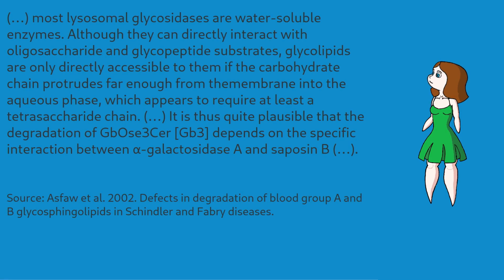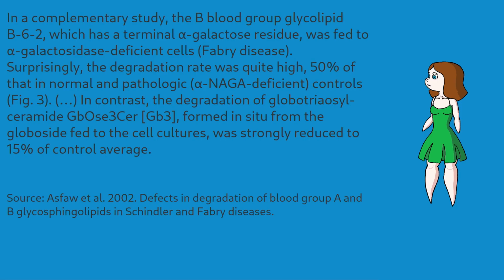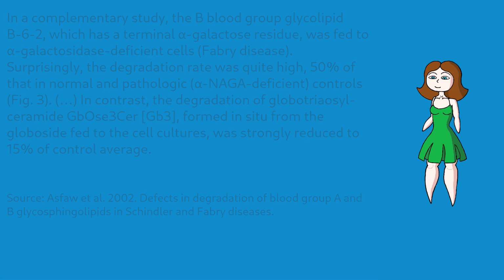This second enzyme has some difficulty degrading short sugar chains, including GB3, but nonetheless, Fabry cells with zero alpha-galactosidase A activity have a residual capacity for degrading GB3 of around 15% compared to healthy cells.